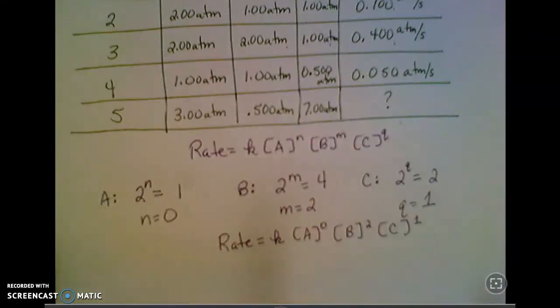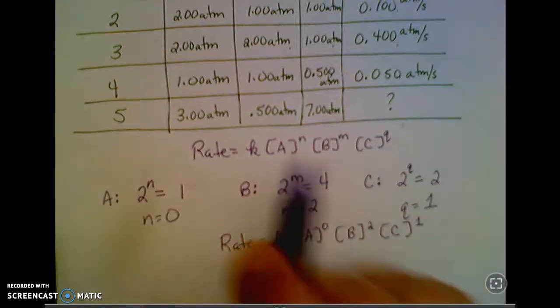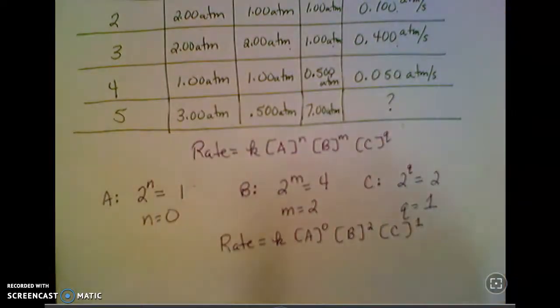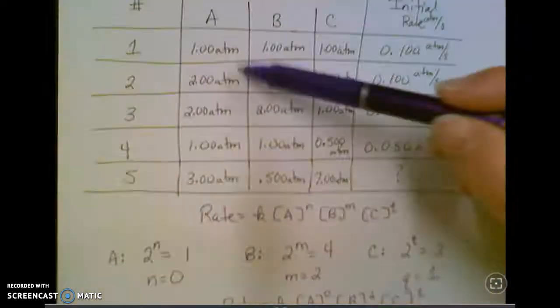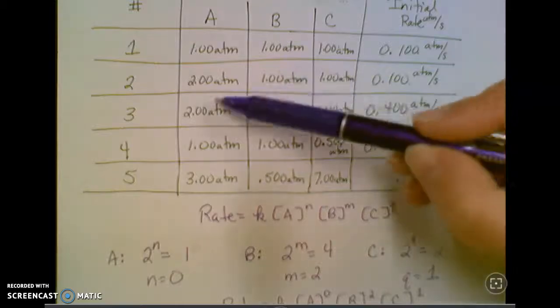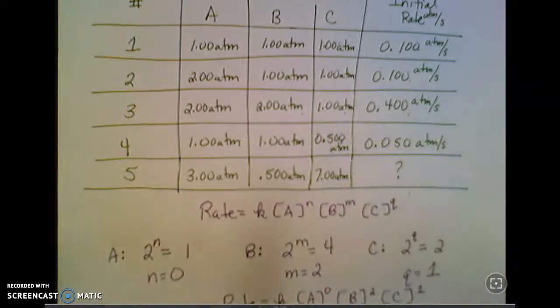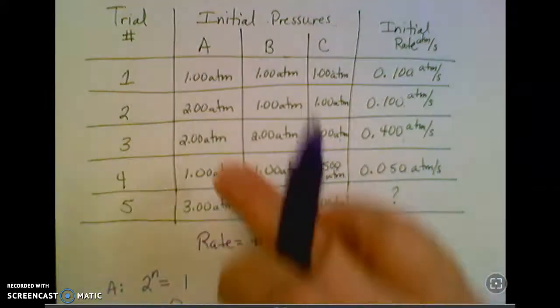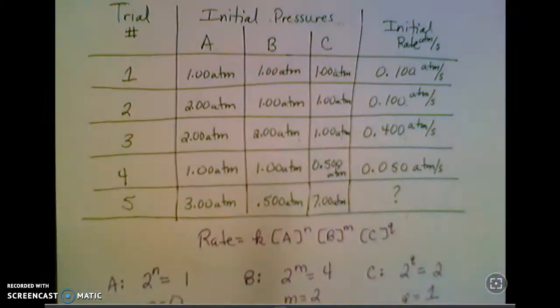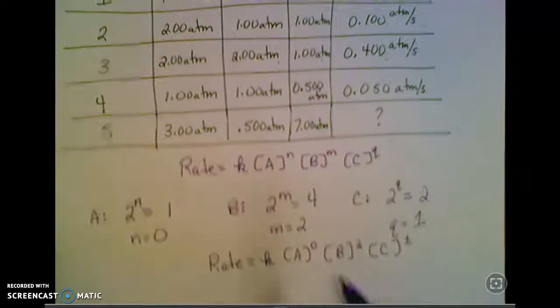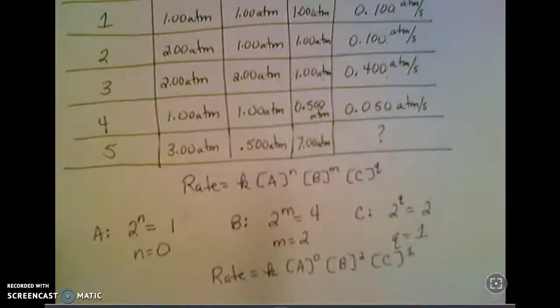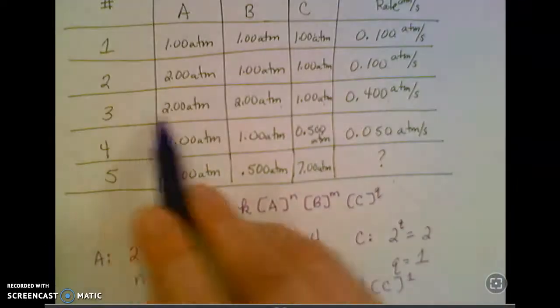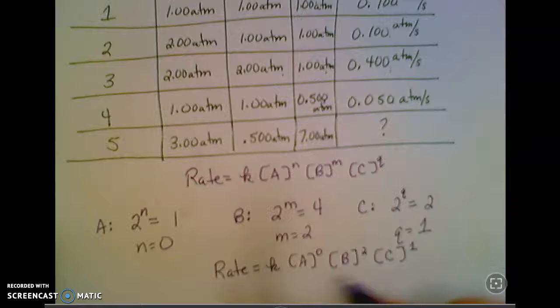So I'm going to choose any trial that I want to, doesn't matter. If you've got numbers that aren't perfectly doubled and quadrupled, whatever, then you might want to look at more than one set of data and take an average. But I'm giving you nice clean data here, so we can just look at any one that we want to. So I don't know, let's look at trial 3. So the rate for trial 3 is 0.4 atmospheres per second.